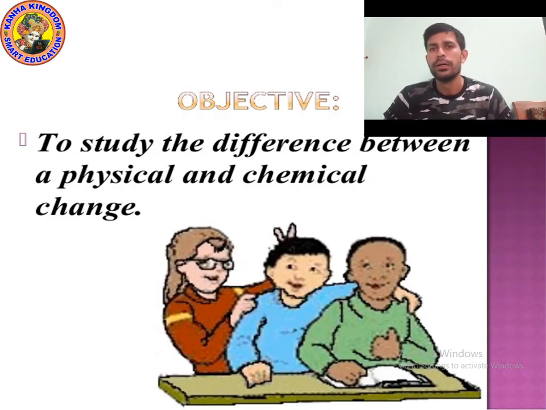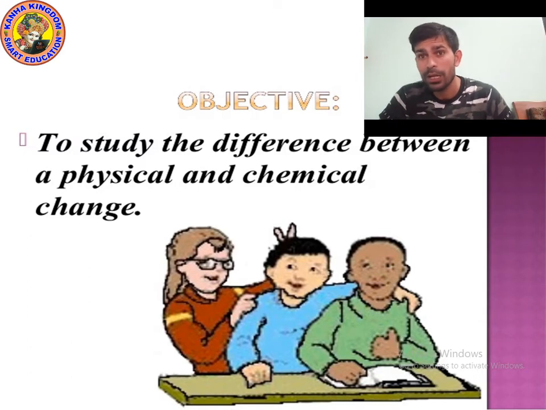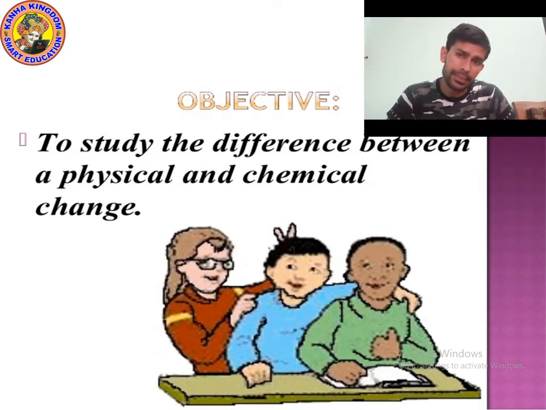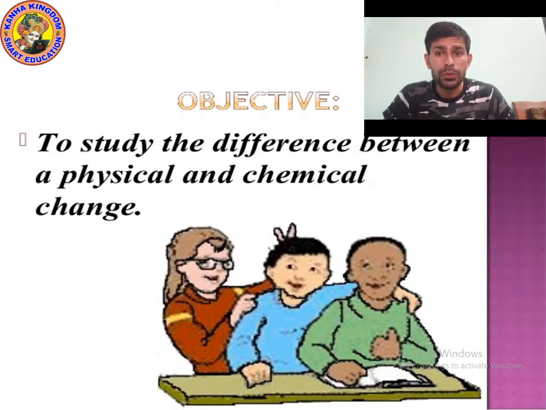Okay. Right now I am using the phone. If I throw the phone, what will happen? It will break. But I can again repair it. I can again maintain it. I can again make it correct. So it is an example of physical change. I hope that you understood the meaning of physical change.